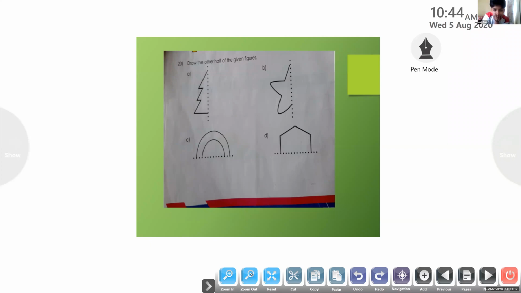Ma'am, vertical. We have one vertical line here. Here also we have vertical. So what you have to do? The left and right sides should be equal. Okay. Sapna, what about question C and D? Look here. Line of symmetry here.